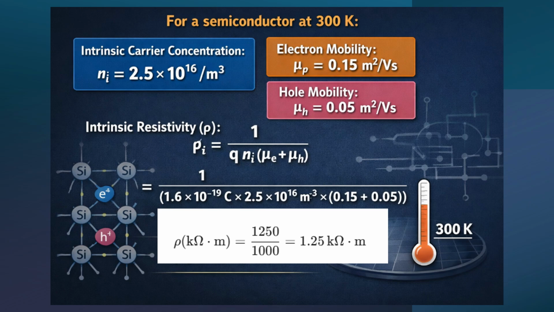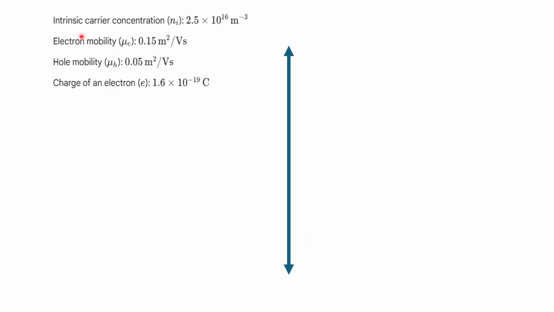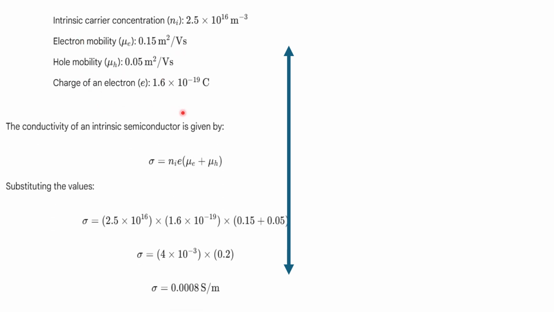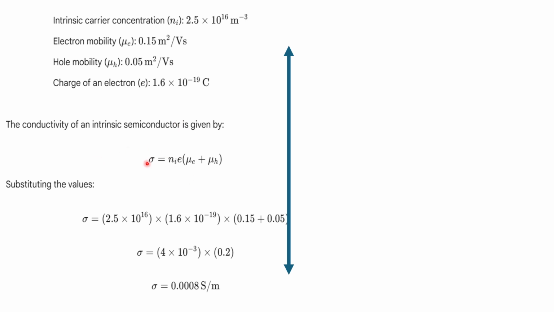So let's see the calculation in some more detail. Here are the values. Intrinsic carrier concentration is given, mobility for electron and hole, and the charge you already know, right? First you can find the conductivity, right? Conductivity is q n times mu e plus mu h.